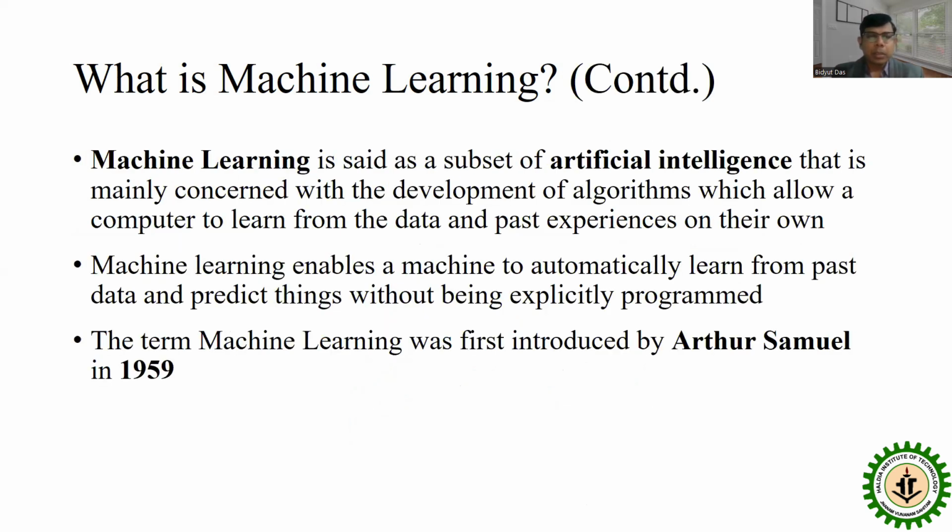Now the definition. Machine learning is a subset of the artificial intelligence, and it is the algorithm which allows a computer to learn from the data and the past experience. Machine learning, the term, was first introduced by Arthur Samuel in 1959.